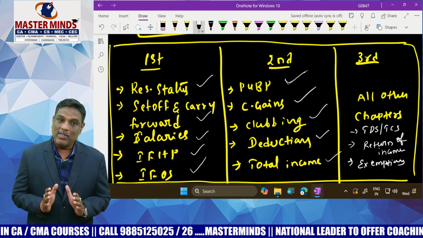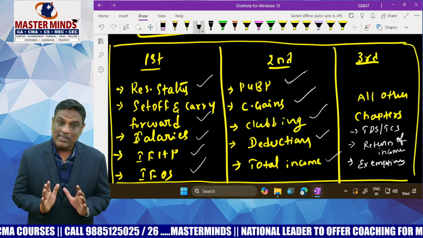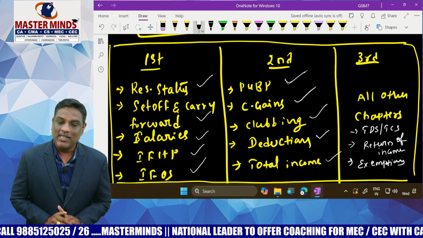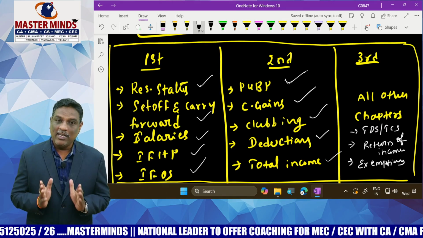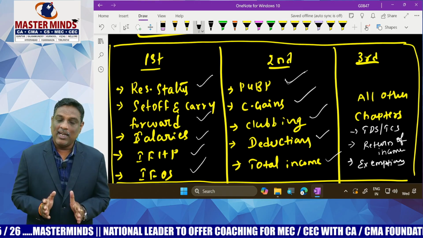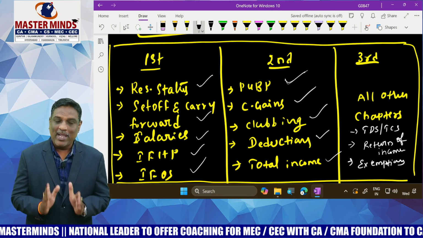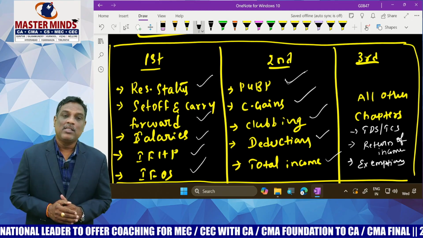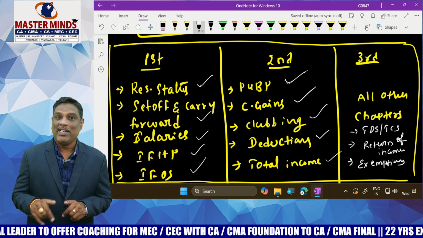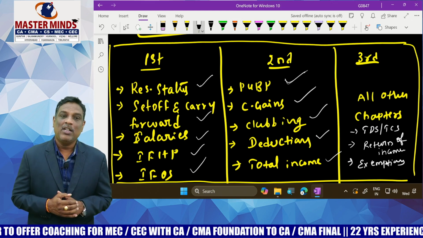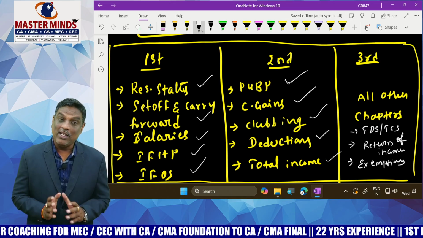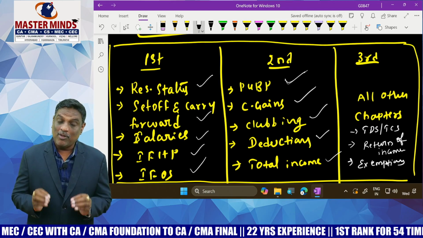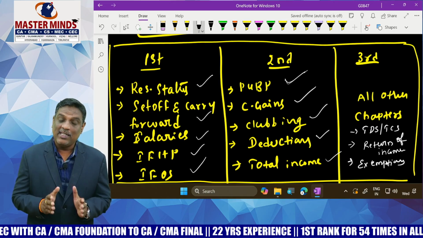And one more important suggestion, students: don't try to prepare theory part, because there is no theory question in your exam paper. All the questions in your exam papers will be practical in nature. So don't try to prepare theory part. From the GST point of view, the theory is very important, but from the income tax point of view, don't concentrate on theory part. It is better to solve the problems at least once in each and every chapter.